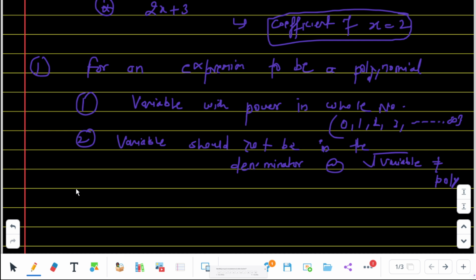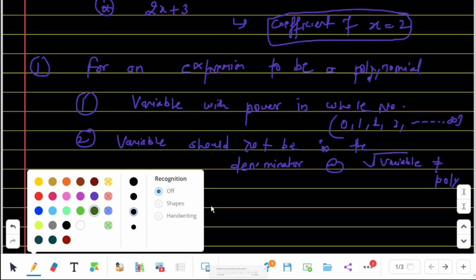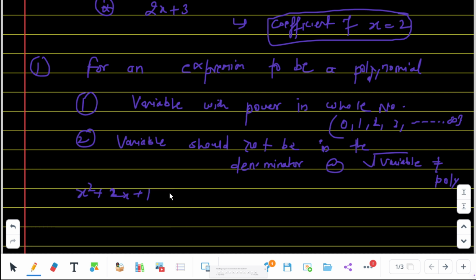Let's take an example, x square plus 2x plus 1. Is this a polynomial? Let's find out. The power of x is a whole number, yes, it is 2, and in the term 2x the power of x is 1, which is also a whole number, and plus 1 is a constant term. Yes, it is a polynomial.